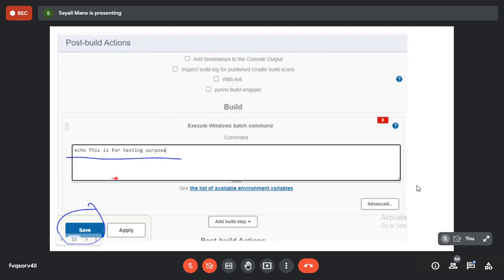Done. And see the spelling. For echo, the command is written in the small letter only. Don't write the command in capital. It is against the rule. Done, ma'am. Okay, click on the save.